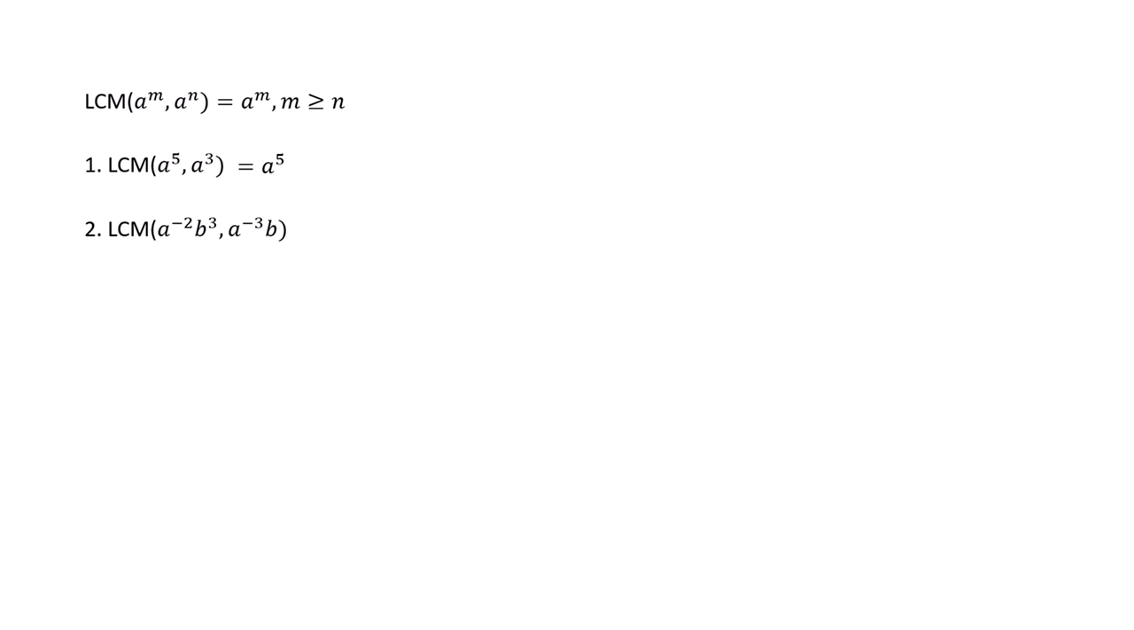What's up with something like this? LCM of a to the negative 2 b cube and a to the negative 3 b. Well, in a case like this, you just separate out the terms: in one term we have a to the negative 2, and in the other term we have a to the negative 3. Figure out the LCM of just those things. So a to the negative 2 and a to the negative 3. Which one is the bigger exponent? If I say negative 2 is bigger than negative 3, would you agree?